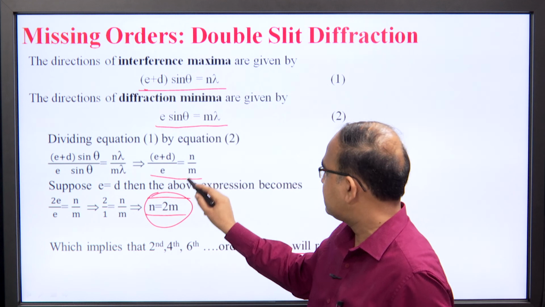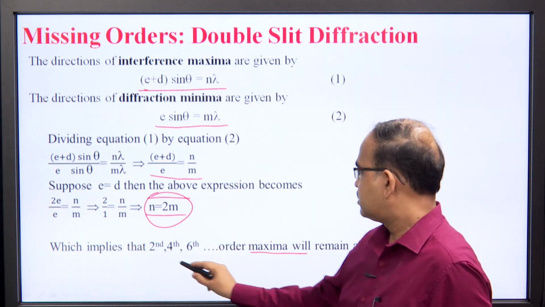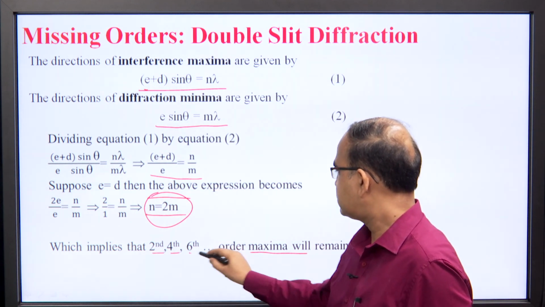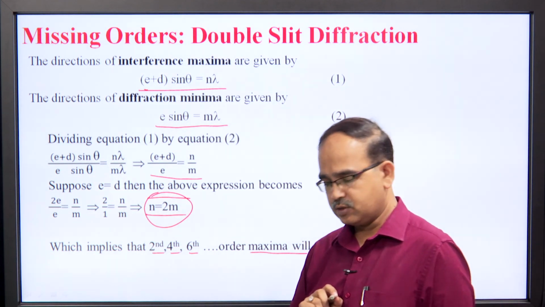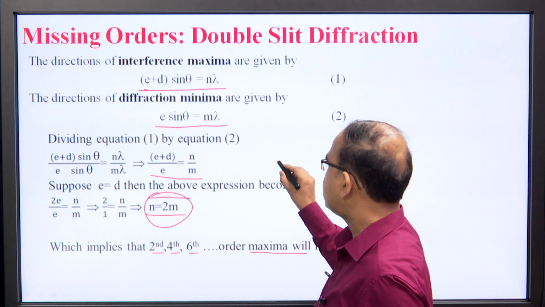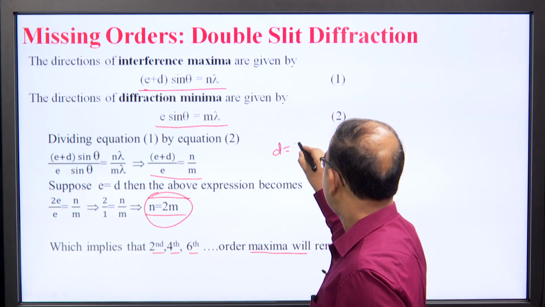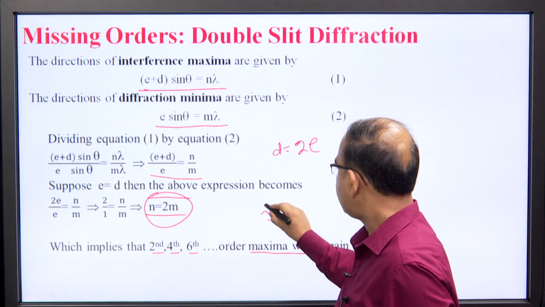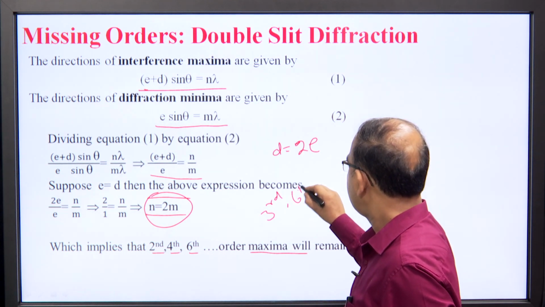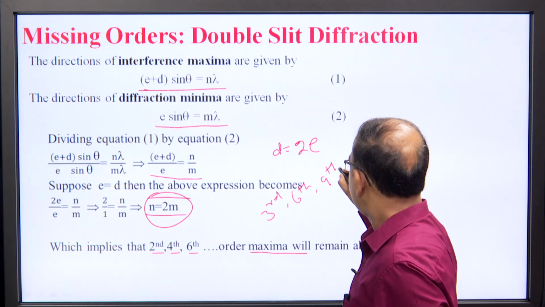So, whenever this situation arises, the second, fourth, sixth, eighth order maxima will remain absent. Similarly, if d is equal to 2e, we can simply see that the third order, sixth order, ninth order principal maxima will remain absent.